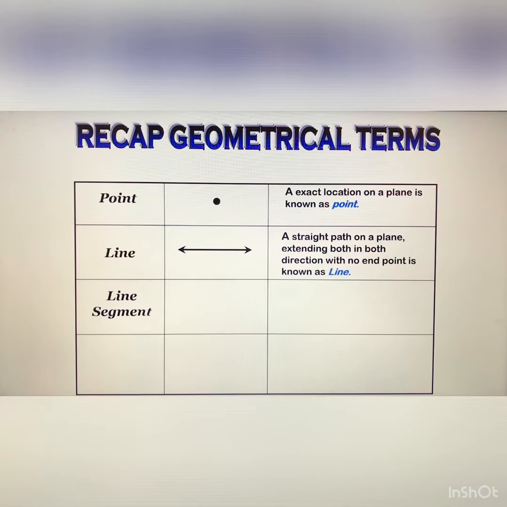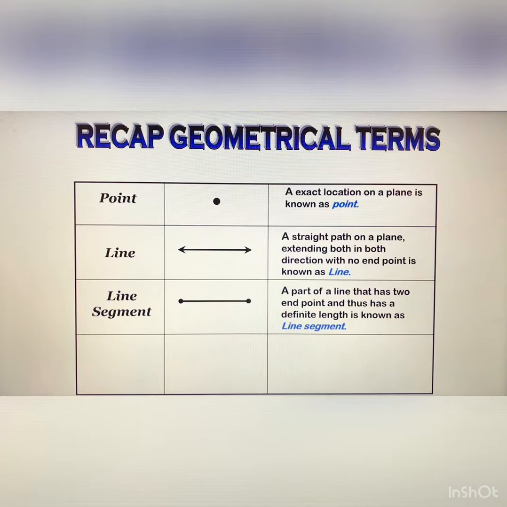After that, line segment. What do you mean by a line segment? This is the symbol of a line segment, which has two end points. A part of a line that has two end points and thus has a definite length is known as a line segment. So this has a fixed measurement, that is, fixed end points. This type of geometrical shape is known as a line segment.